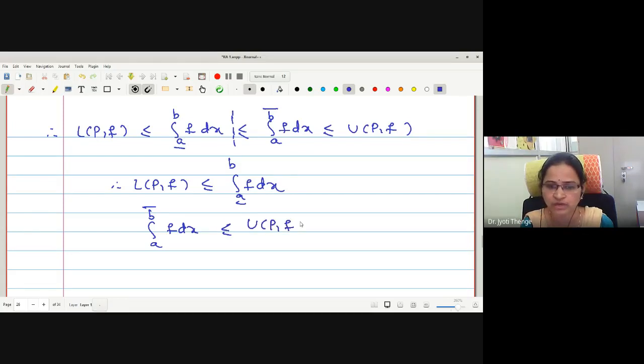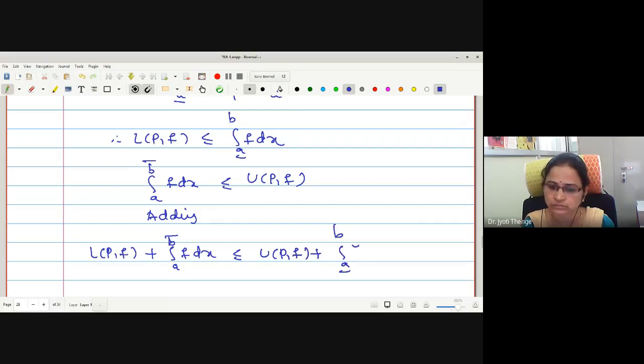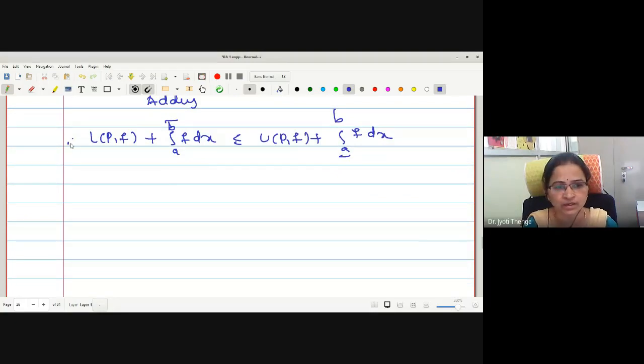And let me add these inequalities again. What am I getting after adding? Correct. Now let me separate upper integral and lower integral on one side and sums on the other.